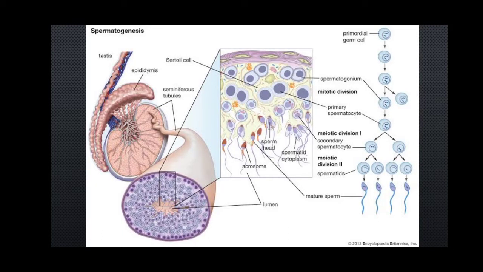The process of formation of haploid gametes from the undifferentiated diploid germ cell in the male is known as the process of spermatogenesis. It is actually the process of formation of the sperm from the germ cells. This process is entirely mediated by meiotic division. The first step is the formation of the spermatid, and the spermatid will then undergo the process of spermiogenesis and form the sperm, the mature spermatozoa.